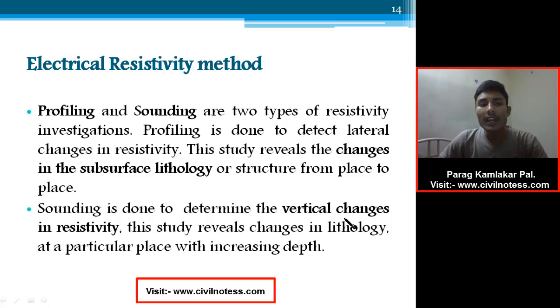These profiling and sounding are really very important, because knowing which type of profile is in the subsurface of the ground is one of the basic principles of what we have to get and define. And sounding means finding where the water table is available, whether it is hard rock or soft soil, like that, the availability over there.